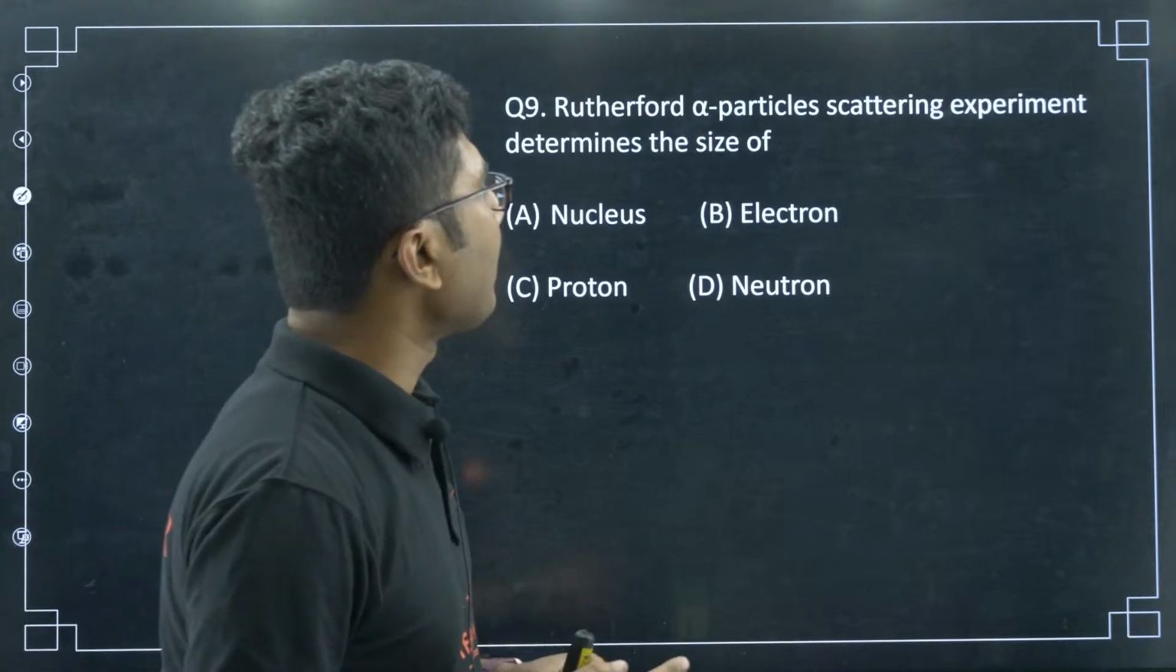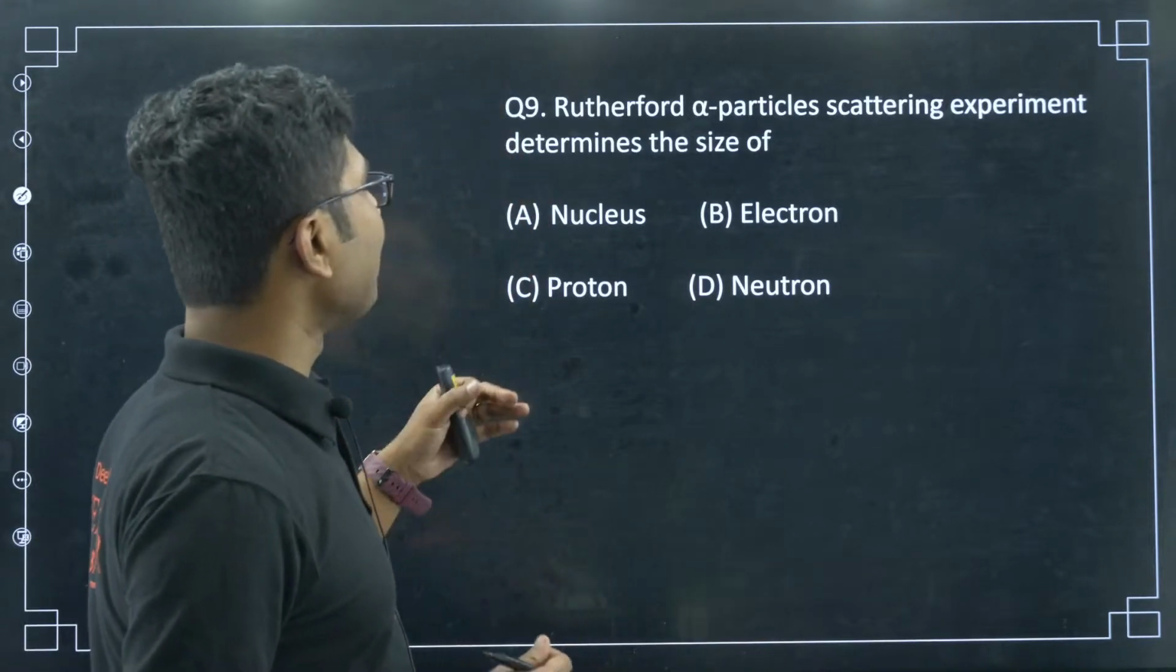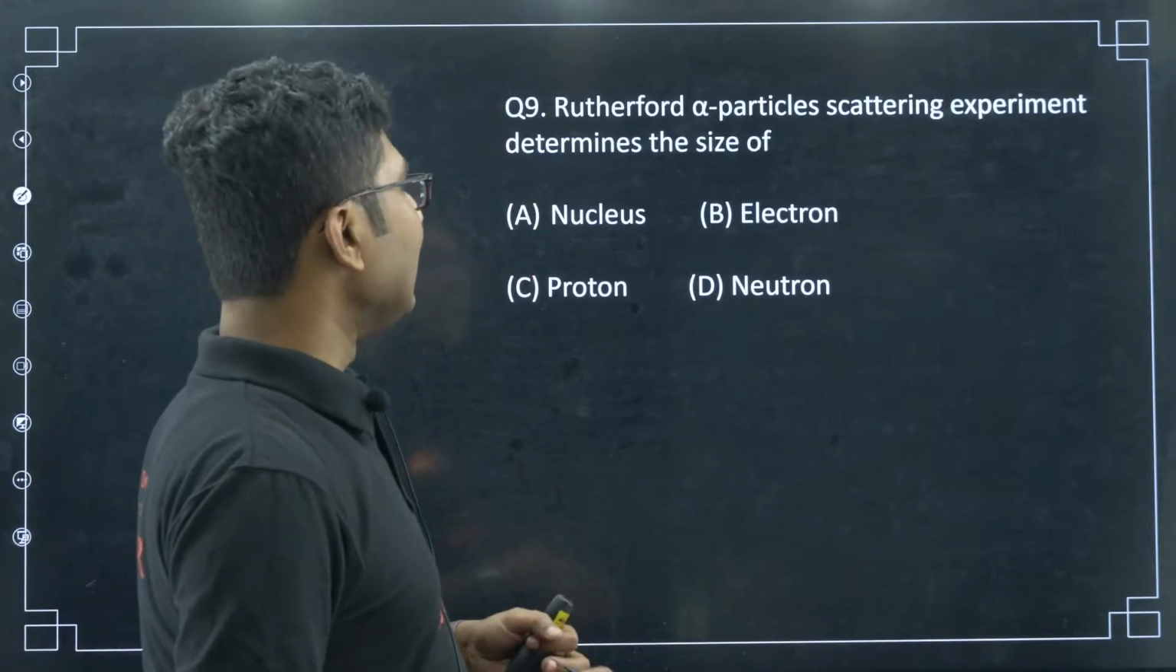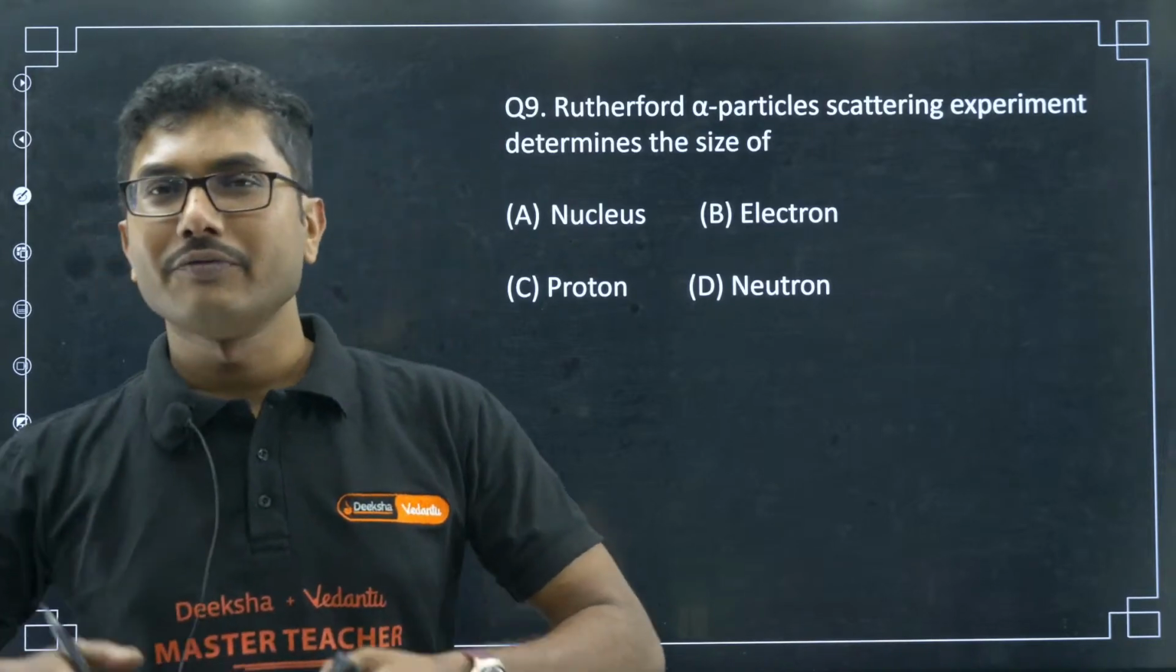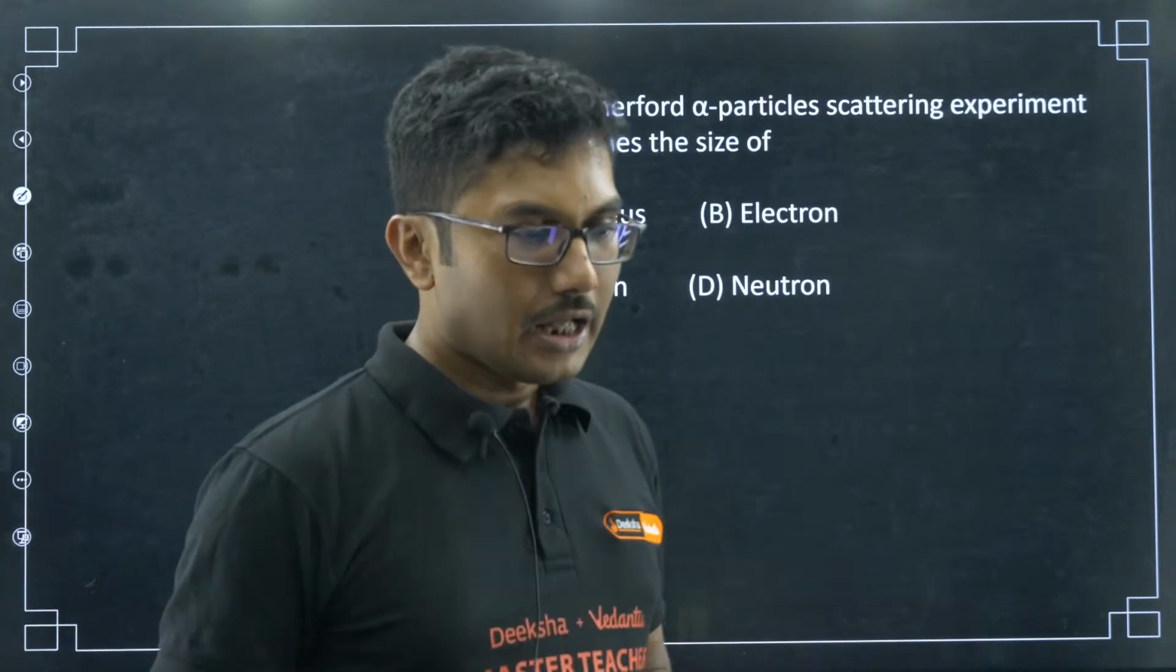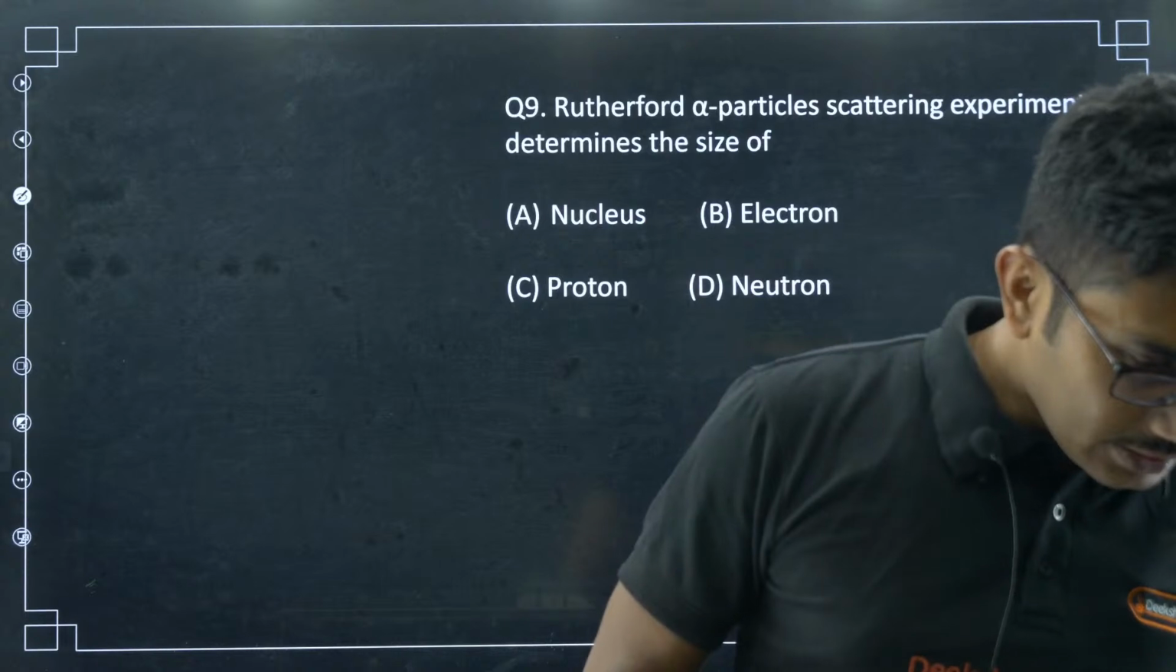Rutherford's alpha particle scattering experiment determines the size of the nucleus, electron, proton, neutron. Very easy, straightforward question. Let's answer.